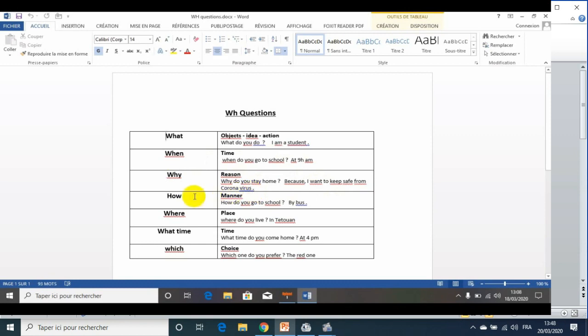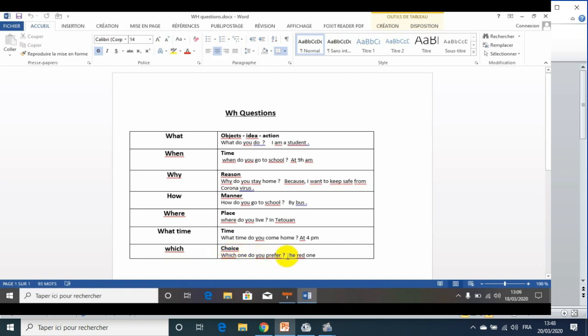How? It means the manner. How do you go to school? By bus. طريقة. We said the manner, طريقة أو الوسيلة. Where? The place. Where do you live? I live in Titwan. What time? Means the time. What time do you come back, or do you come home? At 4 p.m. Which? It means the choice. Which one do you prefer? I prefer the red one.